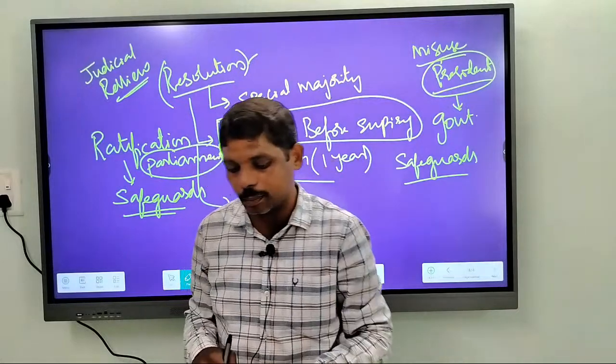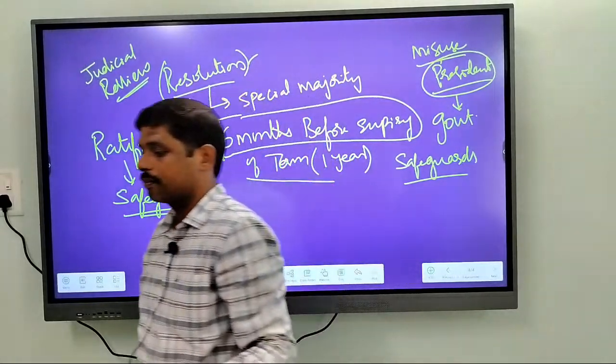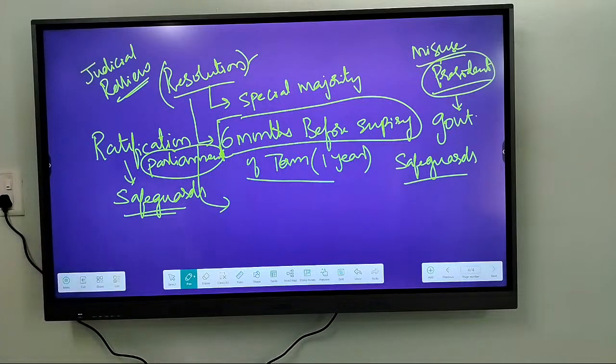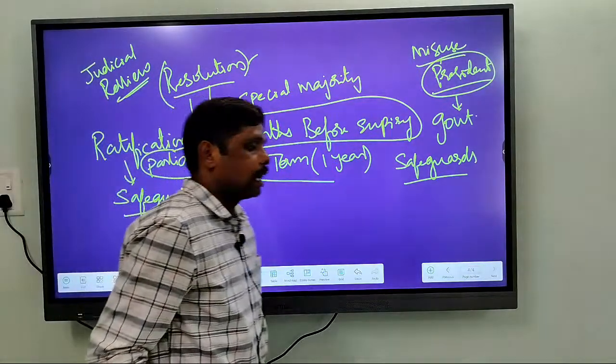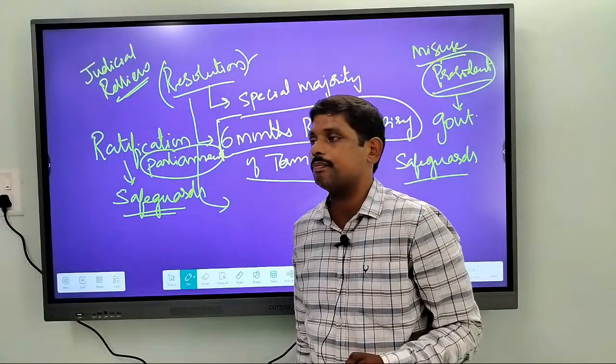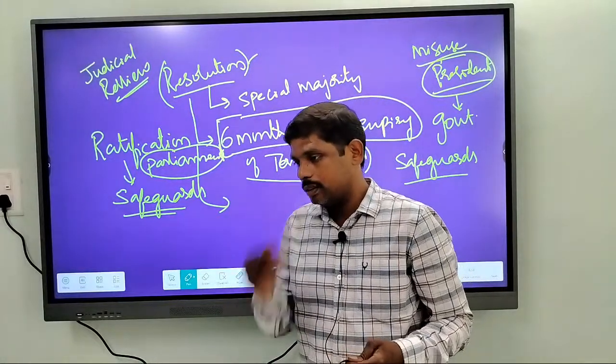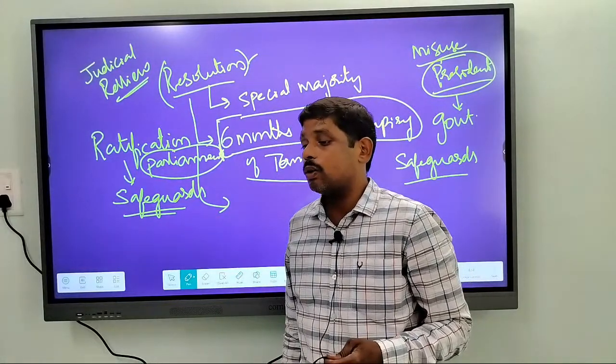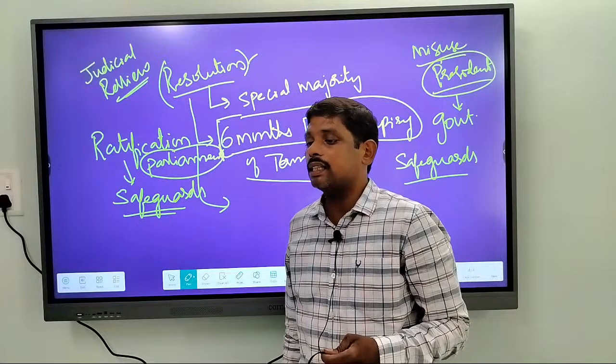So take the question on this point. Discuss the grounds for imposing national emergency.